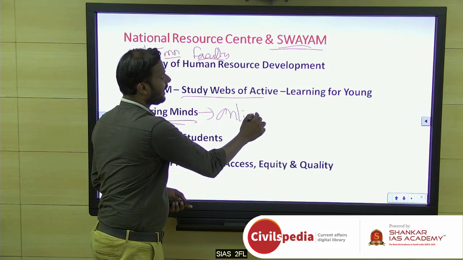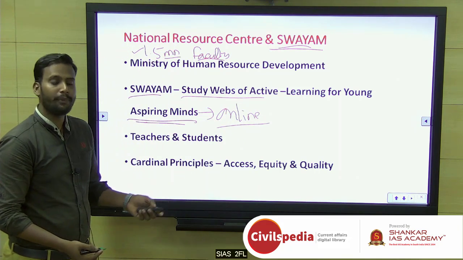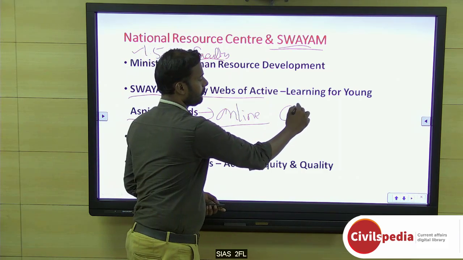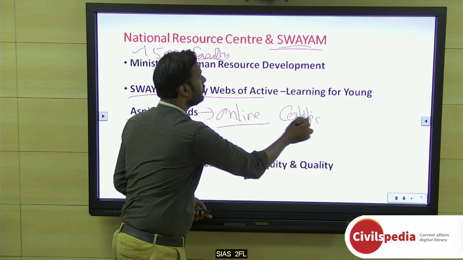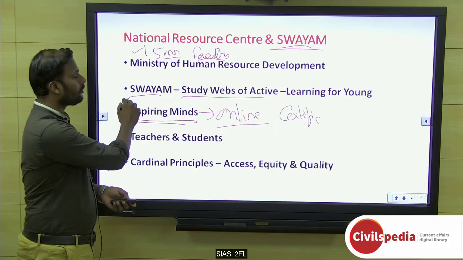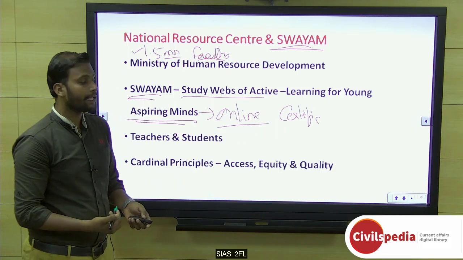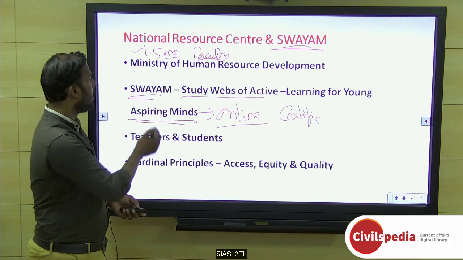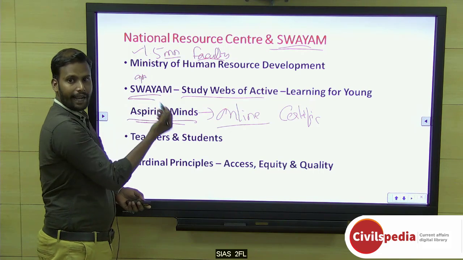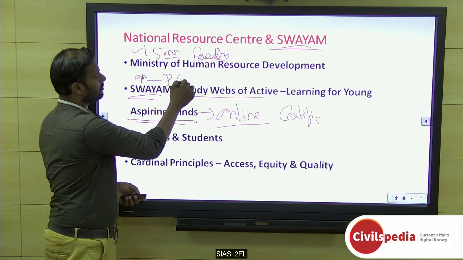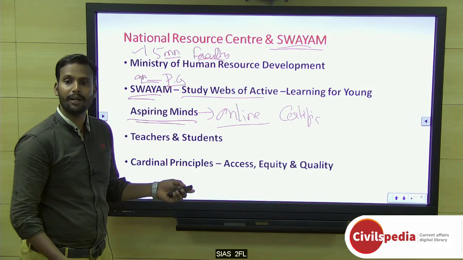Through online they will be able to read and update. Even they will be certified, so certification is also given to the teachers. And it is not only for teachers, it is also for the students. Especially this Swayam gives courses from 9th grade till post graduation. So many courses are available in the Swayam.